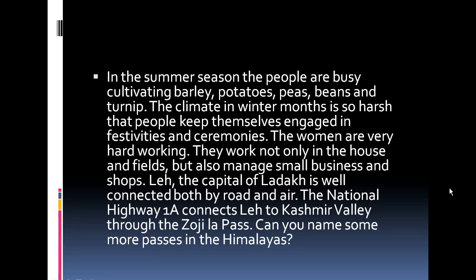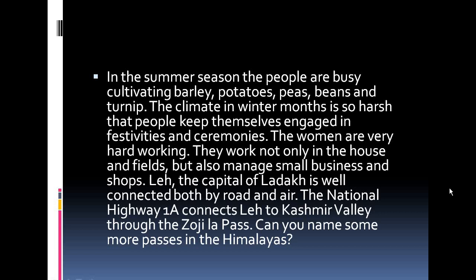But the climate in winter months is so harsh and cold that people cannot go out much and cannot even grow crops. So they try to cover all the cultivation in the summer season only, and they keep the winter months for their festivals and ceremonies.